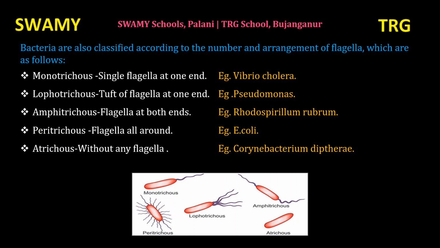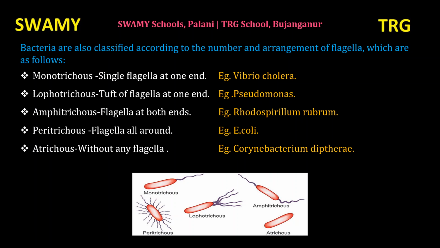Next, Amphitrichous bacteria. Amphi means two. Here, two sides. Flagella at both ends. That is called Amphitrichous bacteria. Example, Rhodospirillum rubrum. Next, Peritrichous bacteria. Flagella all around. Example, E. coli, Escherichia coli.